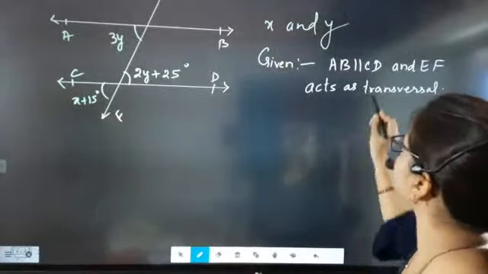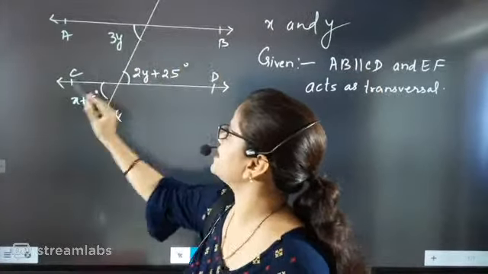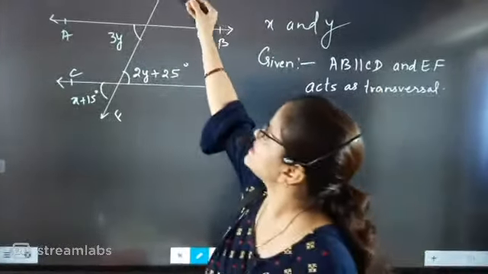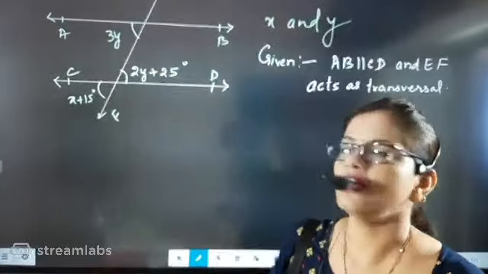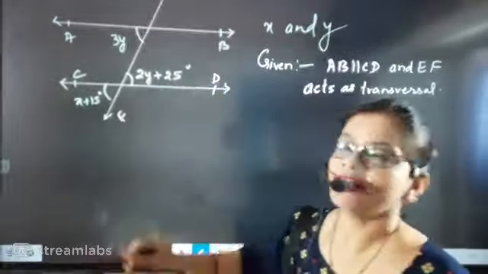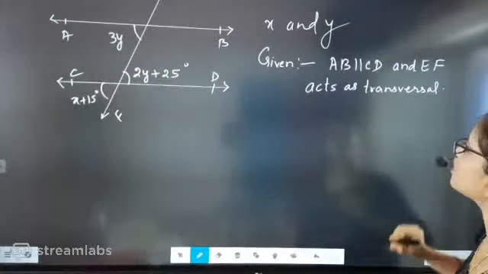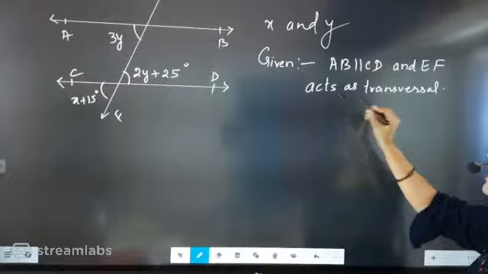Keep on asking wherever you will not understand. Now look here, beta, what is given is that this line and this line are parallel and this line is exactly intersecting them. So when this line and this line are parallel and this line is intersecting, that means, beta, this line is called a transversal line. EF acts as transversal.